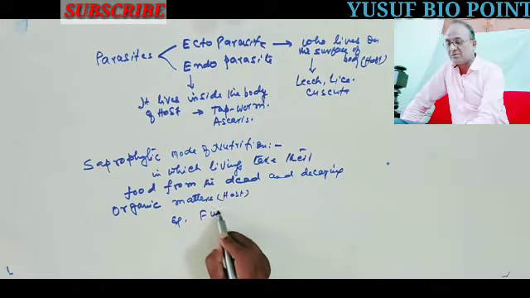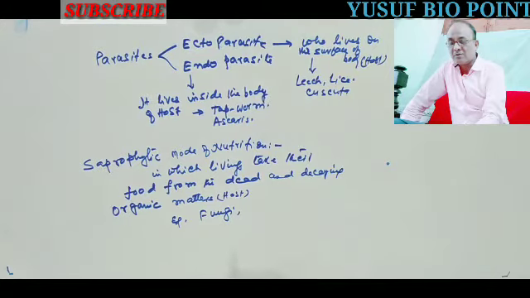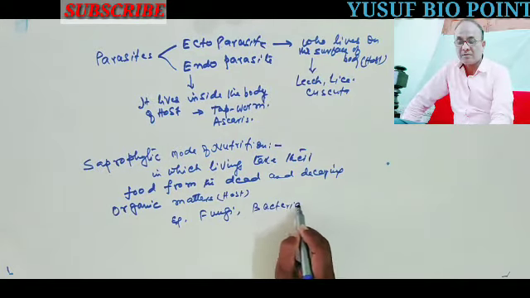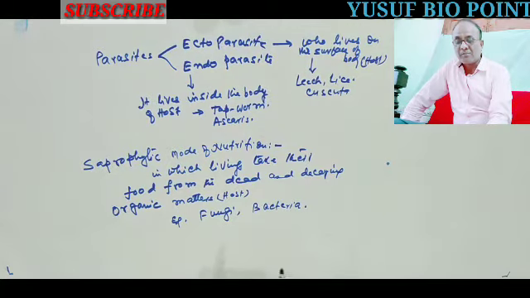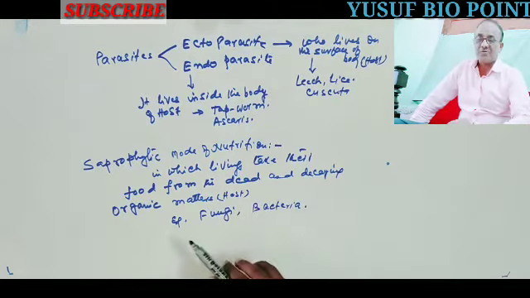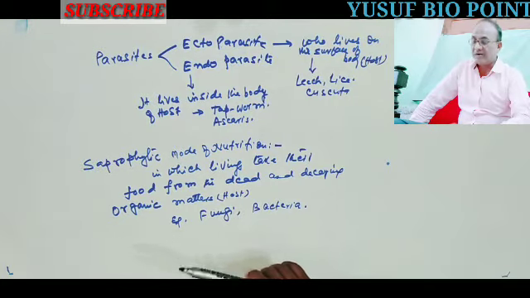Examples: fungi, bacteria. They also cannot make their food by themselves, but they take their food from the dead and decaying organic matters.